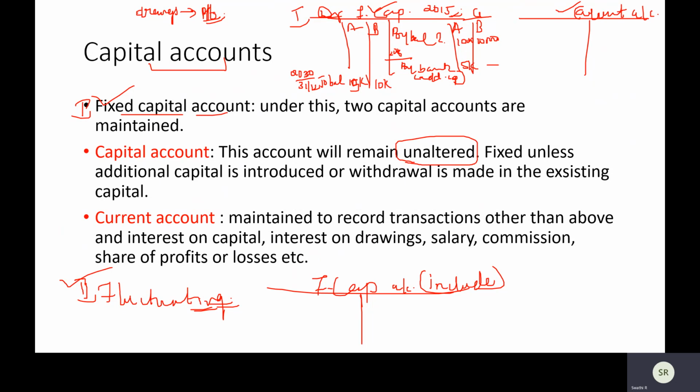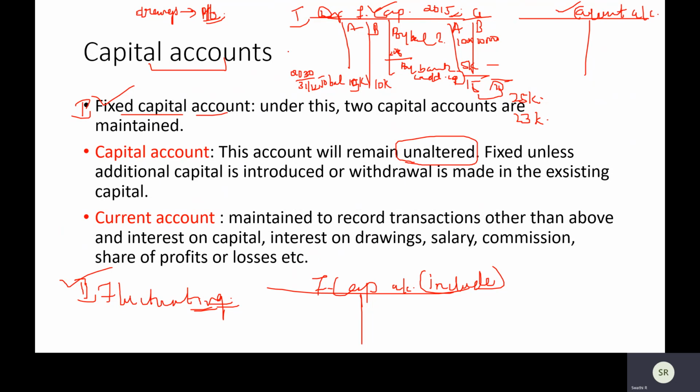But somebody is saying that we will not keep 25, we will keep only a lesser amount, only 23, so 2,000 is extra, we don't want to keep it right now. How is it 25? This one is 15 and this one is 10. Together, what is the capital of the firm? It is 25K. But the firm has decided that we don't want to keep the capital as 25K, we want to keep it as 23.